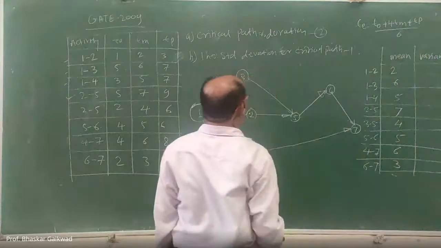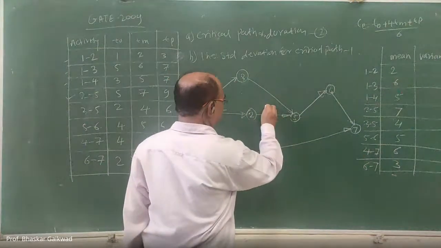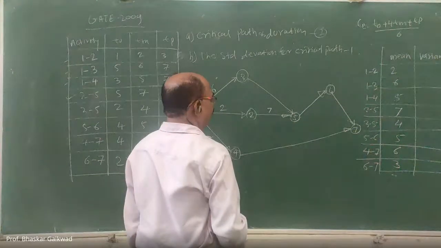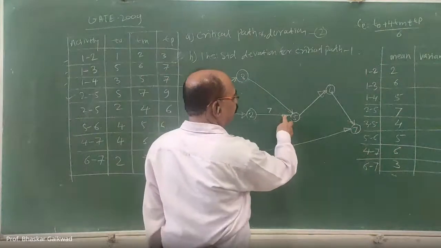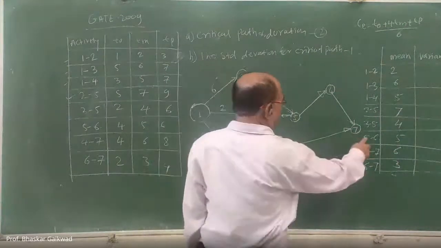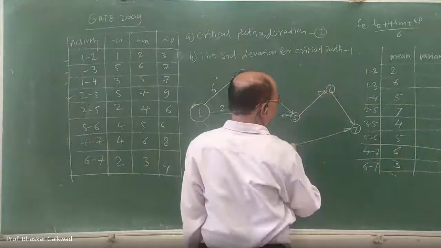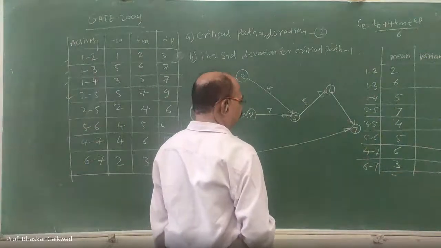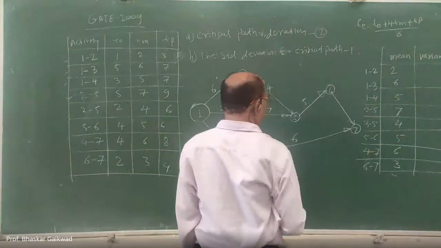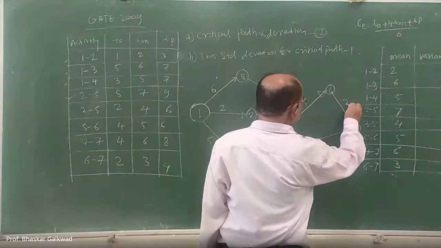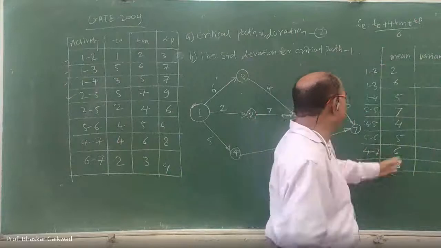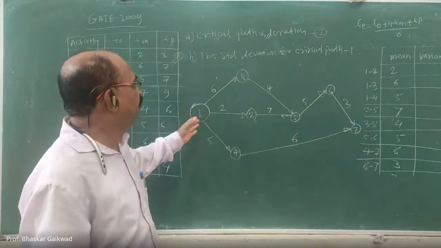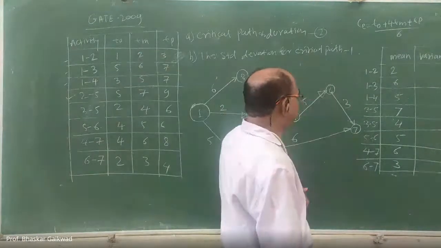Then 2 to 5, 7. And 3 to 5, 4. Then 5 to 6, 5. Then 4 to 7, 6. And 6 to 7, this is 3. So you have to give these mean times on each activity.